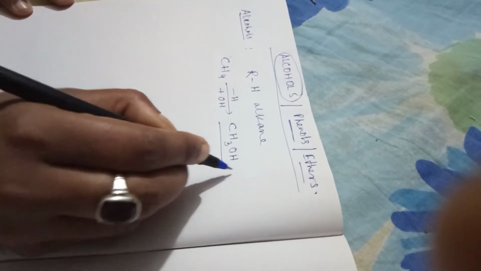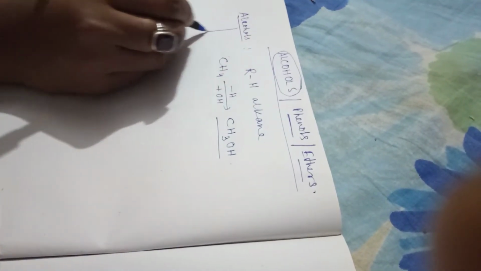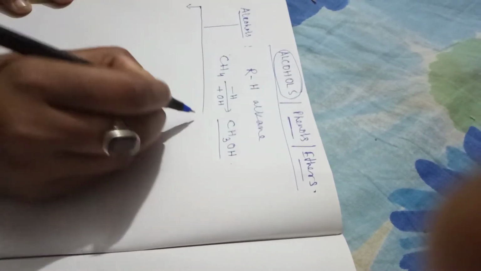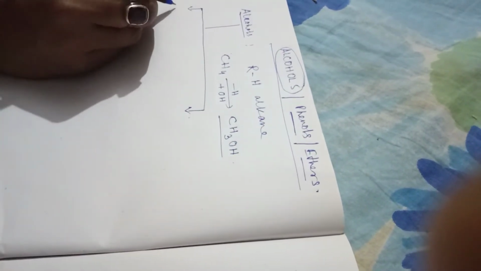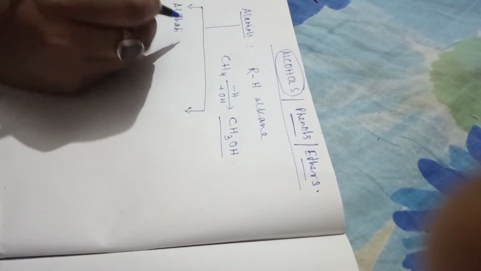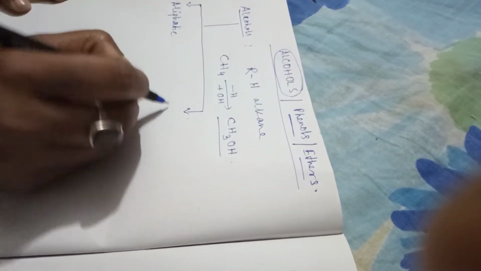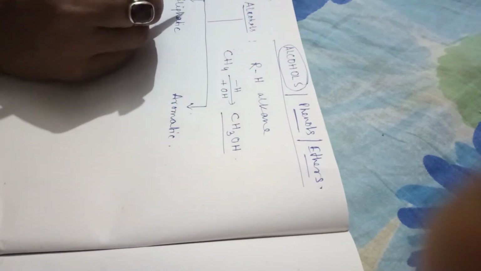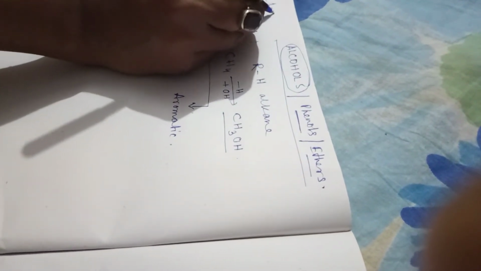This is aliphatic alcohol. Similarly, we can tell that alcohols are divided into two. One is aliphatic alcohol, another is aromatic alcohols. So generally we are doing first of all the classification.